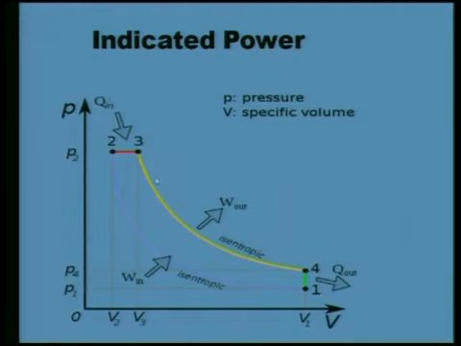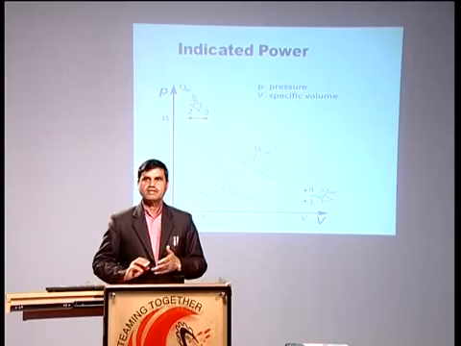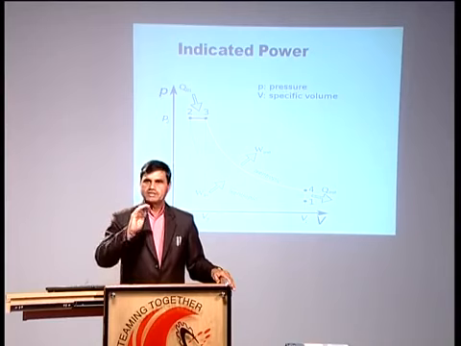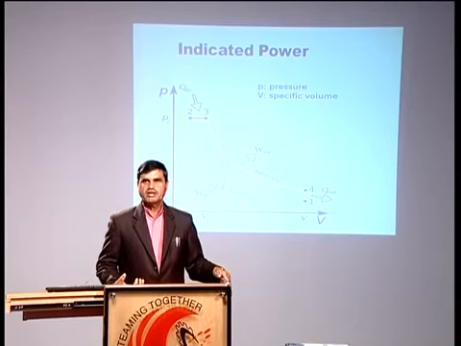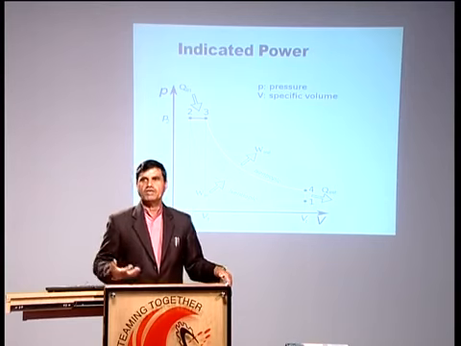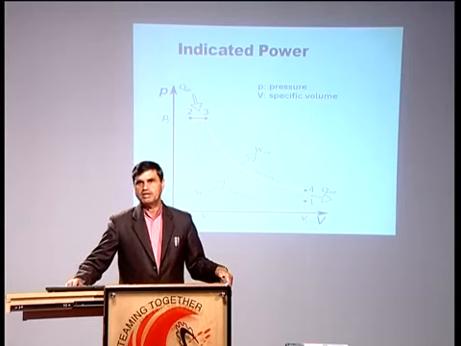So this cycle corresponds to the diesel cycle. In the diesel cycle, heat addition is at constant pressure. In the Otto cycle, heat addition is at constant volume. In the Carnot cycle, heat addition is at constant temperature, whereas in the diesel cycle heat addition is at constant pressure, but the processes of heat addition and heat rejection are irreversible. That is why even the diesel cycle, with heat addition at constant pressure, is less efficient compared to the Carnot cycle, because the heat addition process, including the heat rejection process, is irreversible.